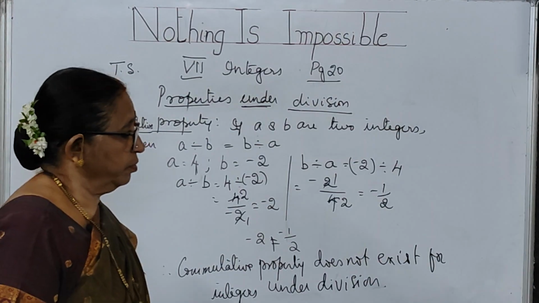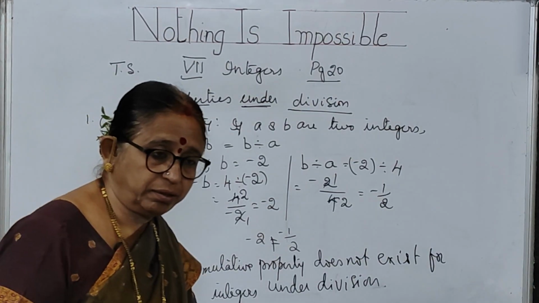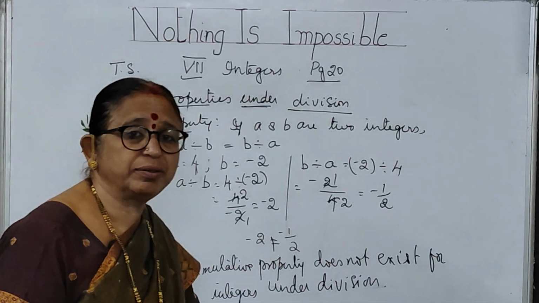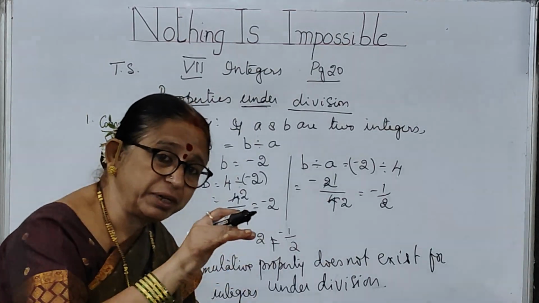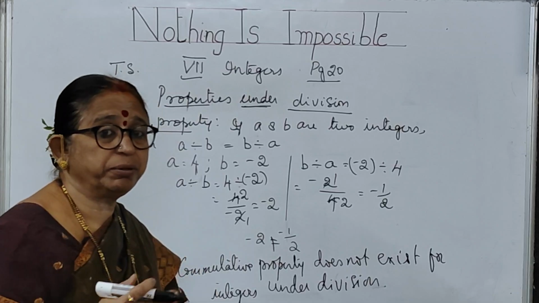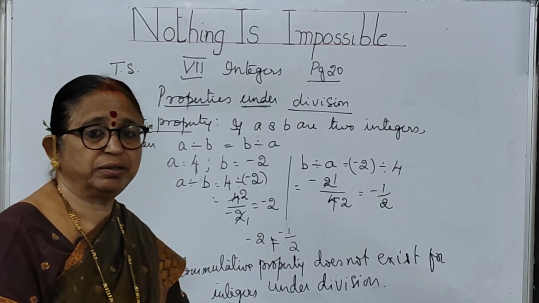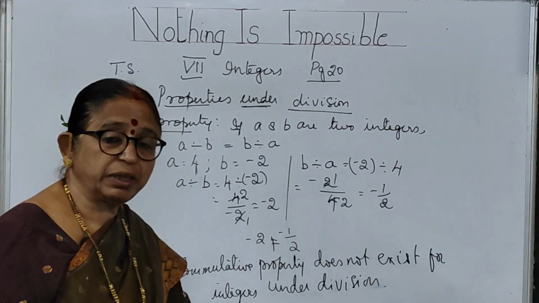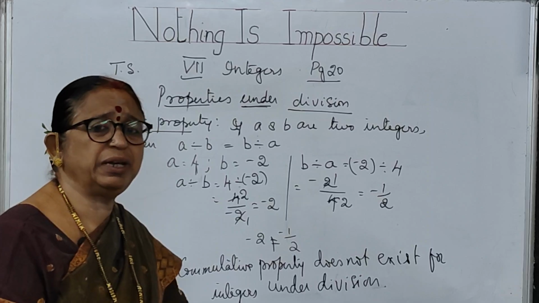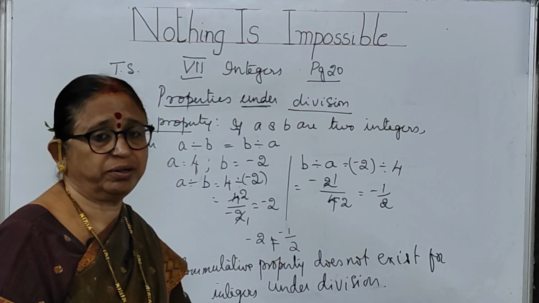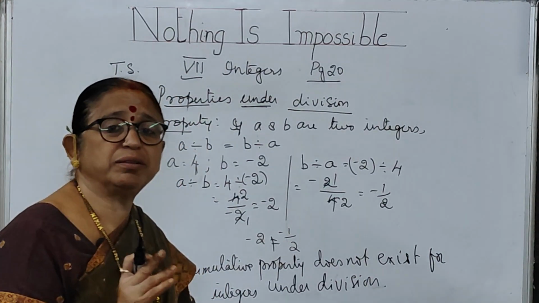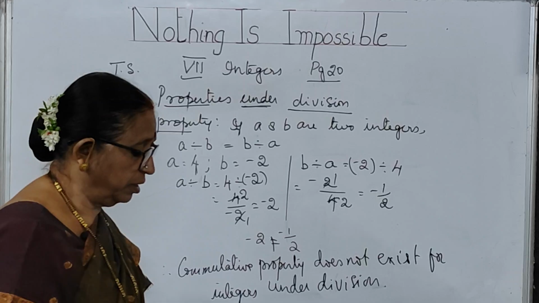So even in integers under subtraction also we got the same thing, no? A minus B is not equal to B minus A. But when you are talking about the commutative property under addition, A plus B is equal to B plus A. So according to whatever property we are using, these results change. So you have to think about it, and if you have any problem, take some example and do it. You will clearly understand whether it holds or not. So commutative property does not exist under subtraction as well as it does not exist under division. Okay, write this down.